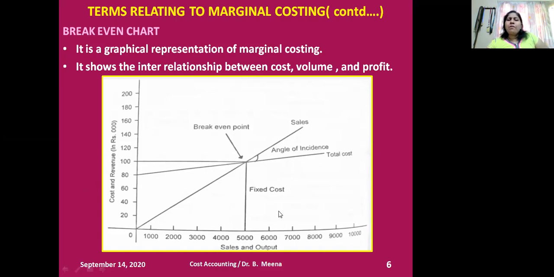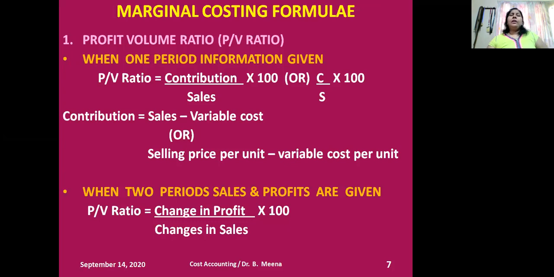So what is the break-even point as per this example? 5,000 units is the break-even point, where a firm neither gets profit nor incurs losses. Okay, so this is all about the break-even chart. Then we will look into the formulas, the profit volume ratio, how to calculate it. When one period's information is given, it is contribution divided by sales into 100. So how can you recall this formula in a simple way? C by S into 100.